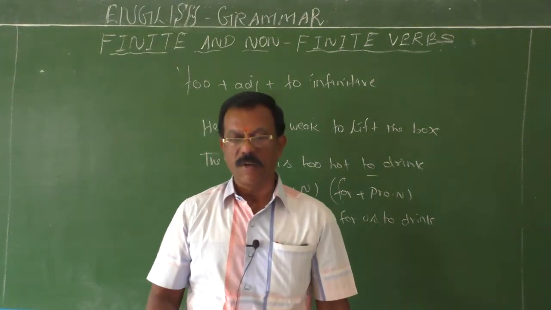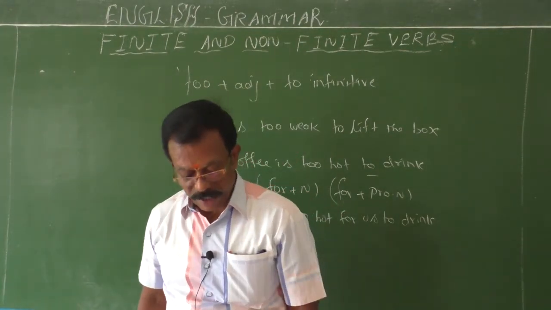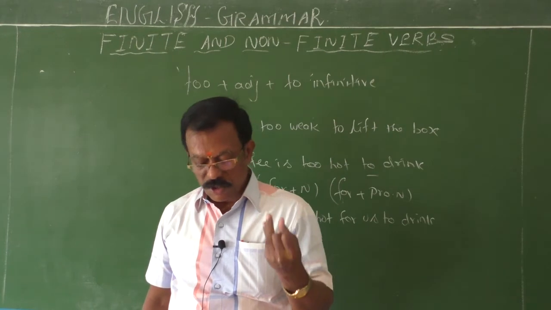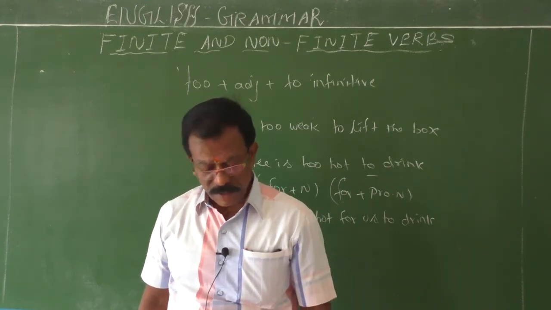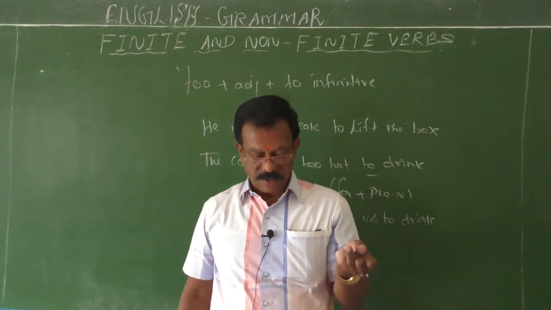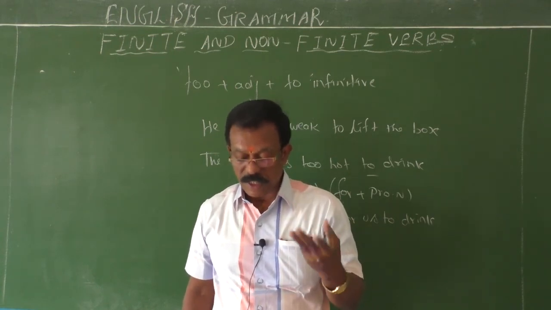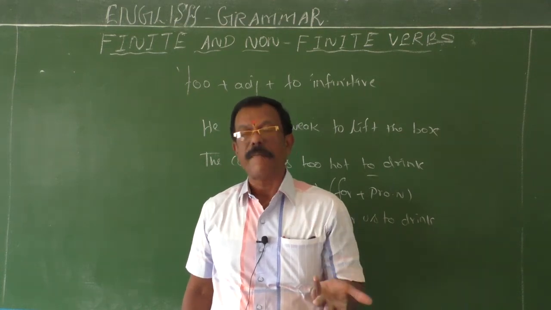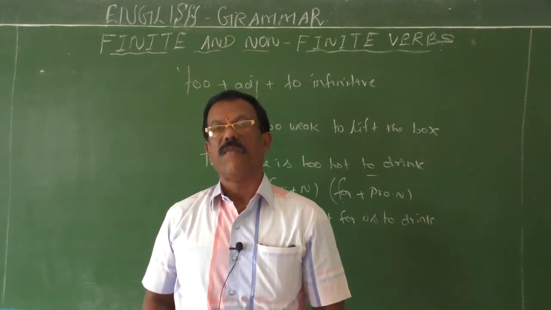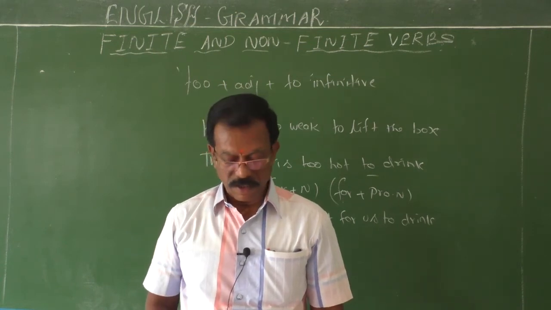Okay, so far we have seen the various uses of the to-infinitives and bare infinitives also. It can be used with the main verbs, it can be used with the subject, and then to-infinitives can be used after verbs. It can be used after the object. It can be used after adjectives. It can be used after some special verbs. It can be used to refer to the purpose also. Okay, children. Next, I will explain the gerund. What is gerund? Where can we use it? What is the structure of the gerund? Then we can go for participle.